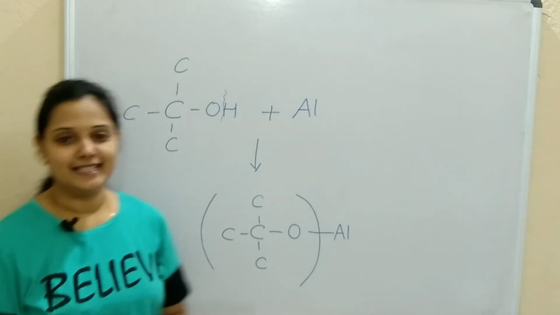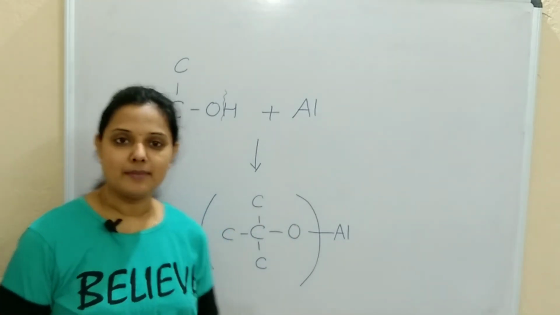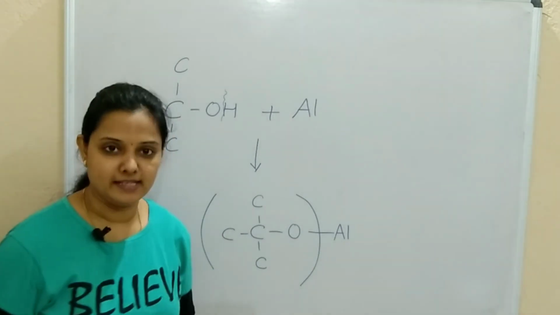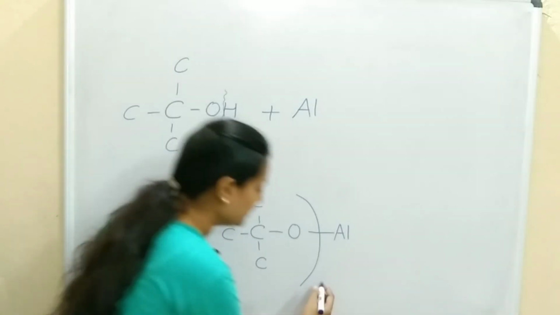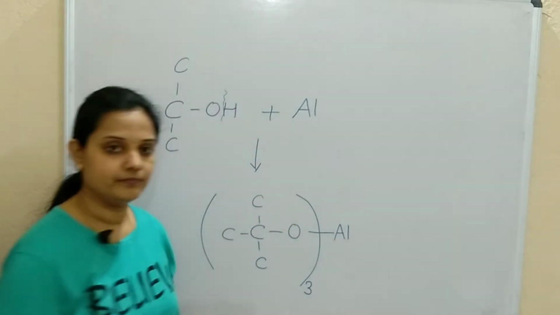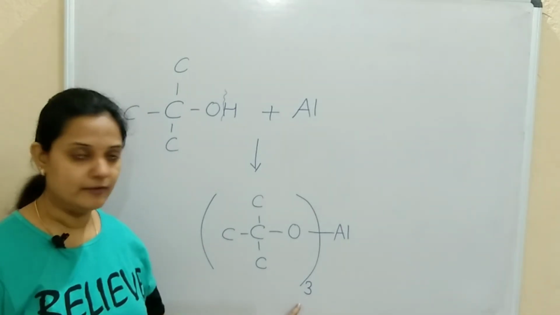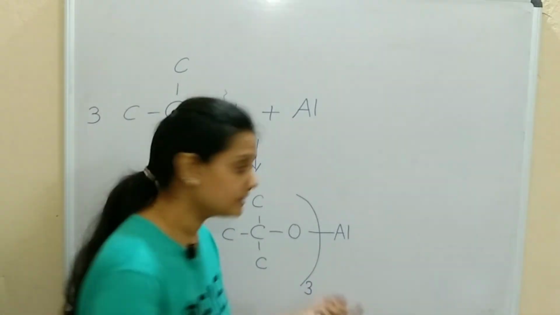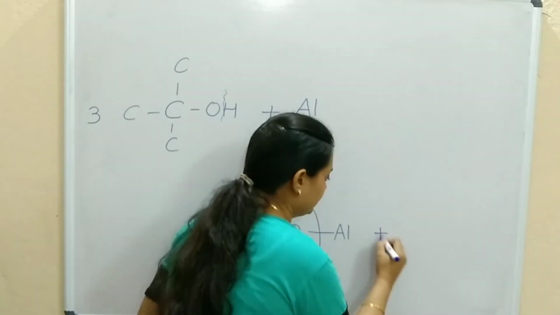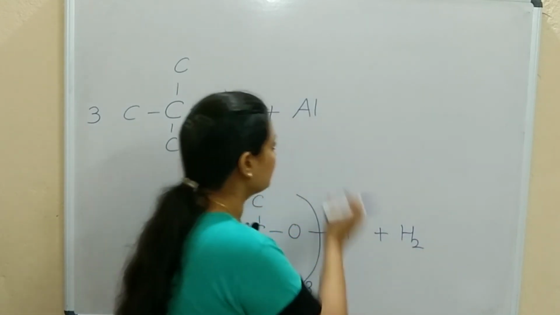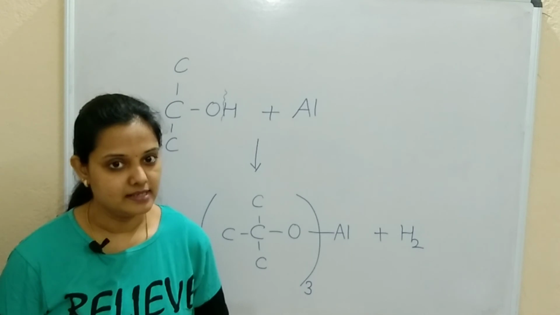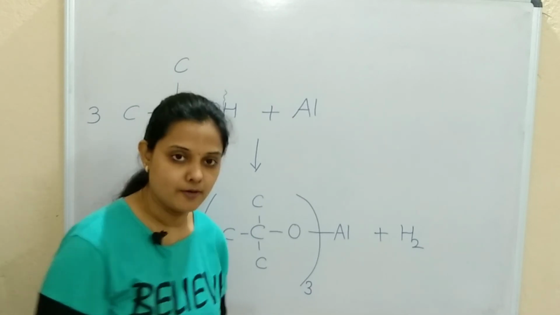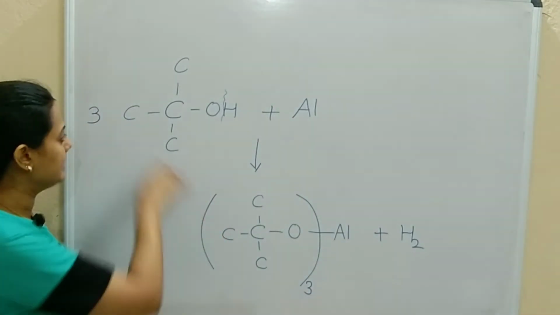Now why have I written it like this? Earlier, in the sodium example, I did not write like this. What is the reason? Aluminium, what is the valency? Plus 3. So in the formula you need to write 3 here, just to balance it. And what is released? Hydrogen. So whichever metal it is combining with, please check the valency of that metal. Because aluminium's valency is 3, we write it here using the crisscross method of writing the formula. Just to balance, I have written 3 here.